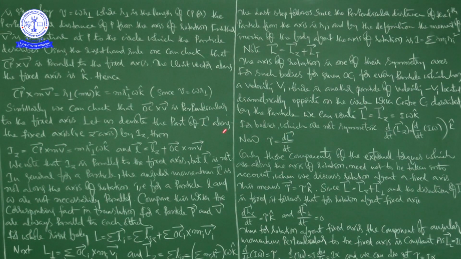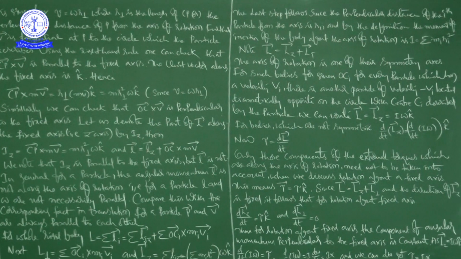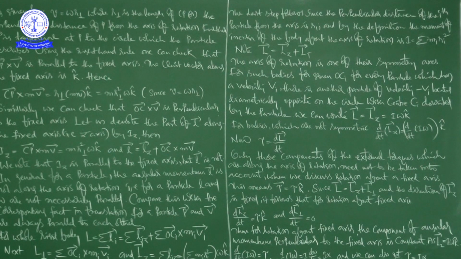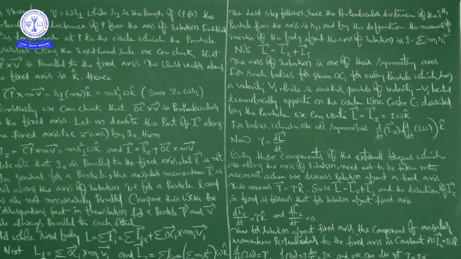Now the last step follows since the perpendicular distance of the ith particle from the axis is r_i.